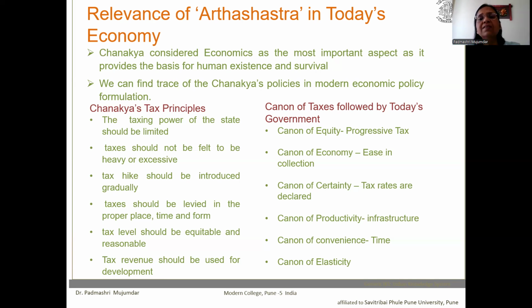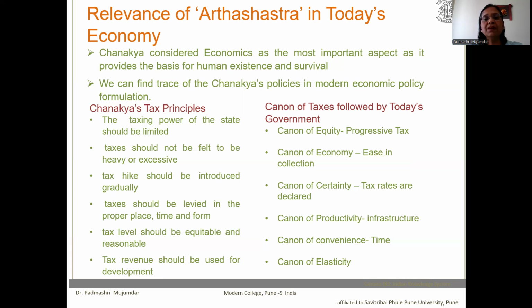Now look at the canons towards the right side of this slide. Today's governments are following all these canons, while canons are principles of taxes. That is, the canon of equity speaks about progressive taxes. So we have income tax in India, which is progressive in nature. That means it is imposed more on those who earn more and less on those who earn less.